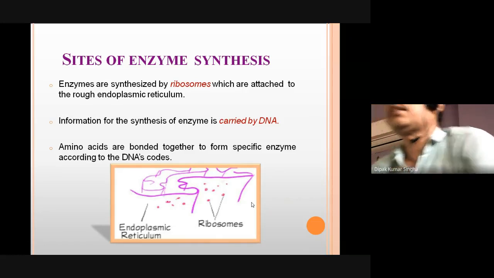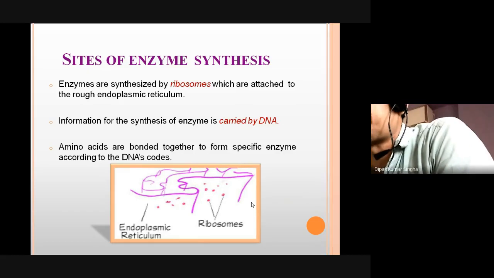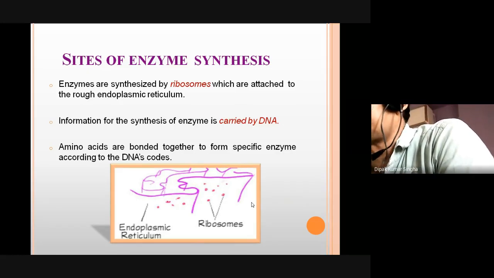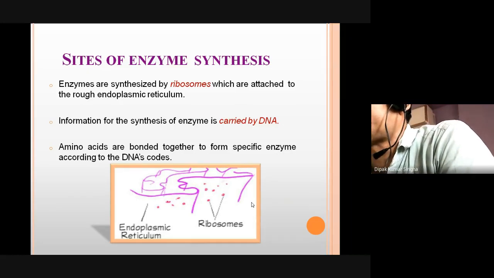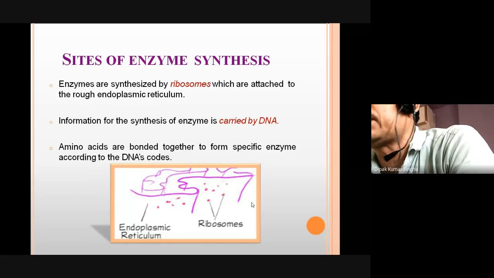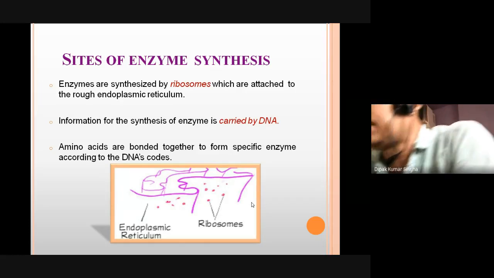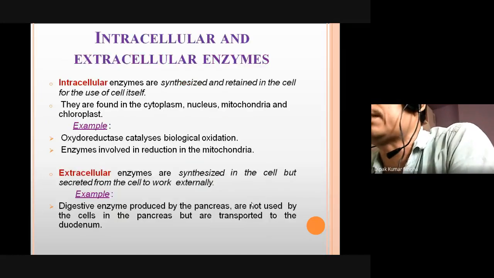The site of enzyme synthesis is the ribosome, which is attached to the rough endoplasmic reticulum. Carriers on the DNA and amino acids bond together to form a specific enzyme. Actually, enzymes are of two types: intracellular enzymes, inside the cell, and extracellular enzymes, outside the cell.